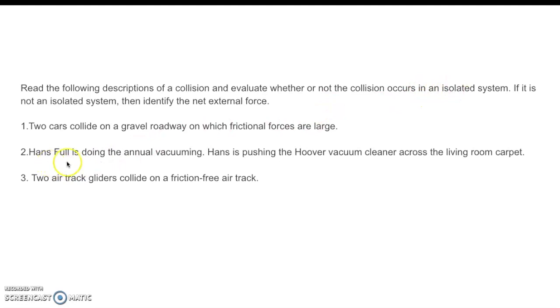Or a person is vacuuming their house. Again, the vacuum cleaner rubbing against the surface of the carpet will produce a large amount of friction, which means not an isolated system. But here we've got two air track gliders colliding. That's going to be friction-free, and if that's the case, it is an isolated system. So those are what we look for when we think about whether this is going to follow 100% with conservation of momentum.